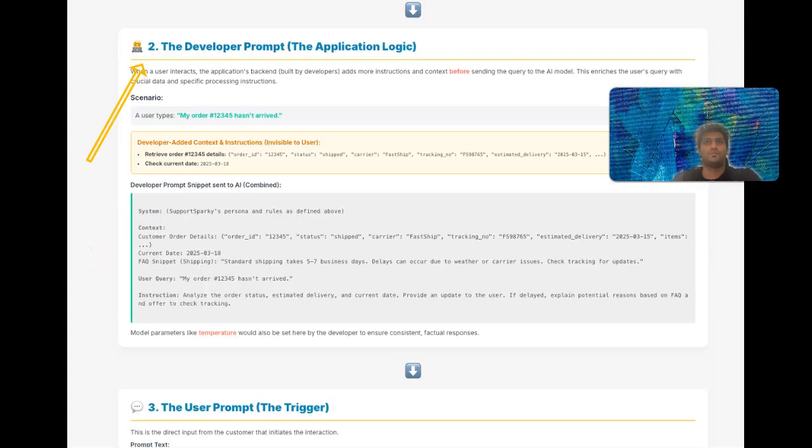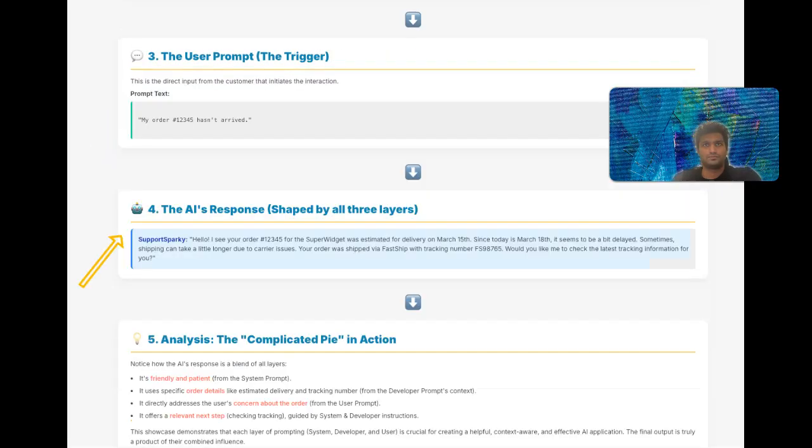And finally, the user prompt. This is where the customer directly interacts with the system, saying, "Hey, my order didn't arrive." Notice how the response is friendly and patient from the system prompt, uses the specific order details from the developer prompt, and addresses the user's concern, which is the user prompt. And it offers relevant next steps given by the system and developer instructions.